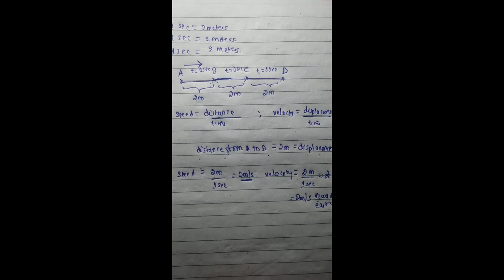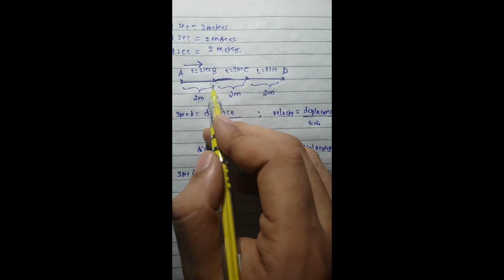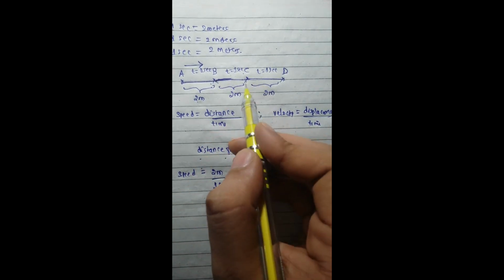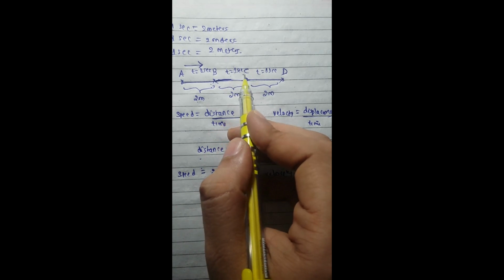So now let us consider one more distance, that is from B to C. Here also the distance is 2 meters, the time interval is 1 second.